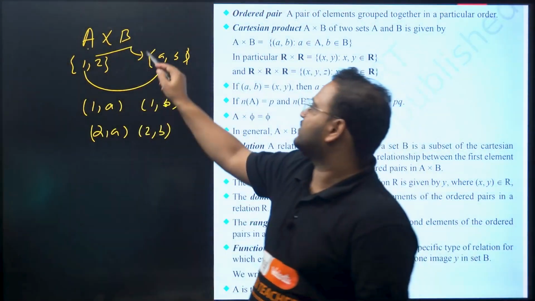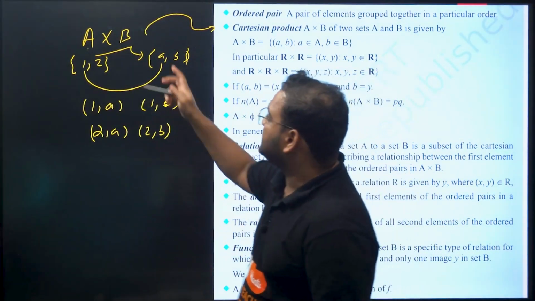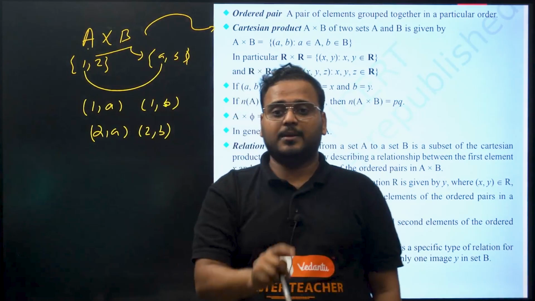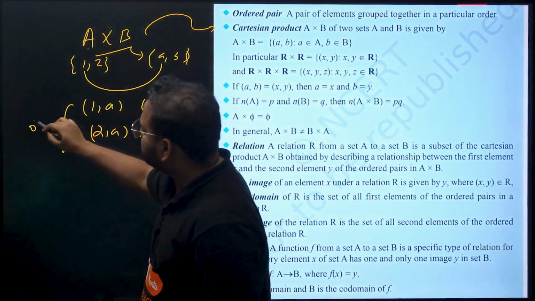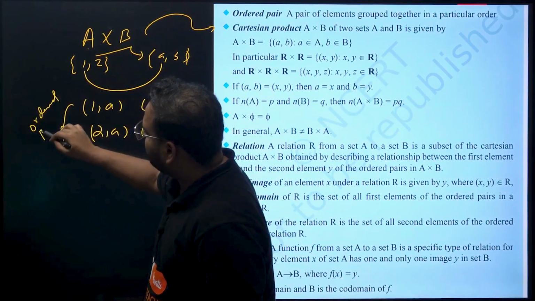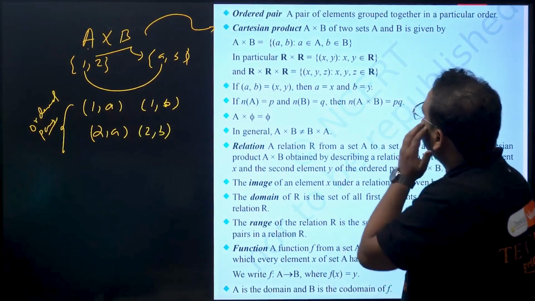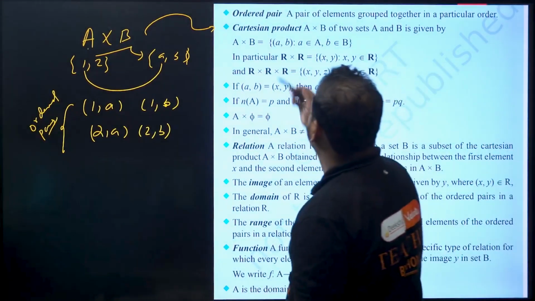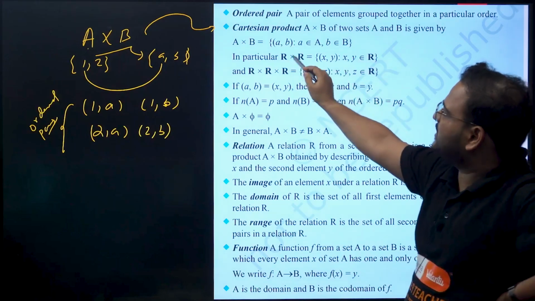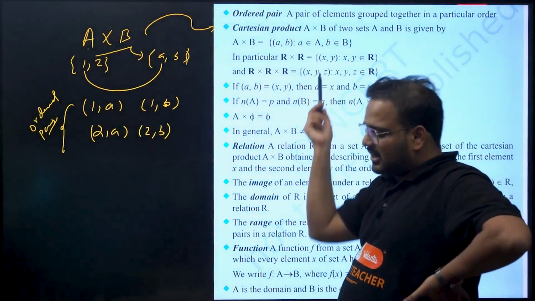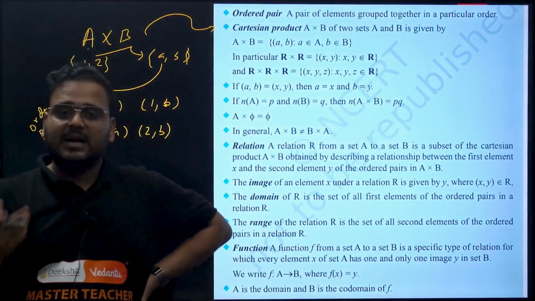What is this called as? This is called as Cartesian product of the set A and B, and these are your ordered pairs. Ordered pairs, written here, first thing. Got it? So a pair of elements grouped together in a particular order is your ordered pair. A cross B of two sets A and B is given by, what is it? (a, b), where the small letter a belongs to the set A and b belongs to the set B.